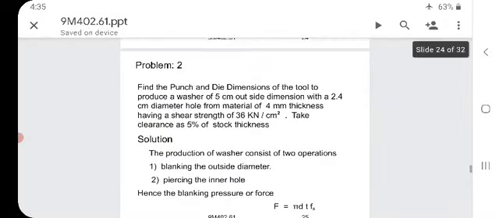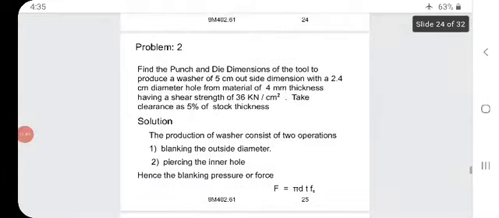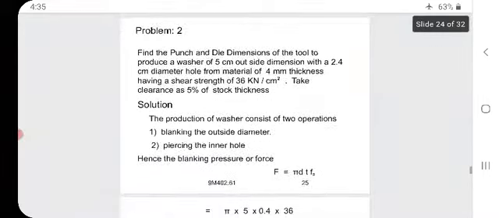Now we will see another problem. Find the punch and die dimensions of the tool to produce a washer of 5 centimeters outside dimension with a 2.4 centimeter diameter hole from the material of 4 mm thickness, having a shear strength of 36 kN per centimeter square. Take the clearance of 5% of stock thickness.